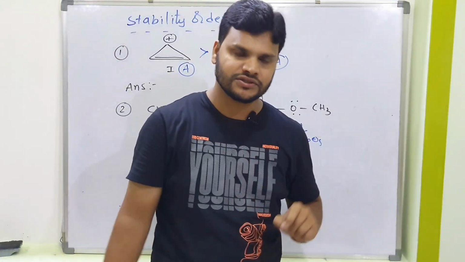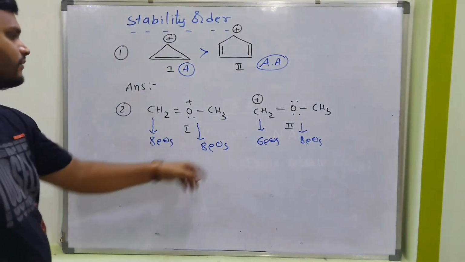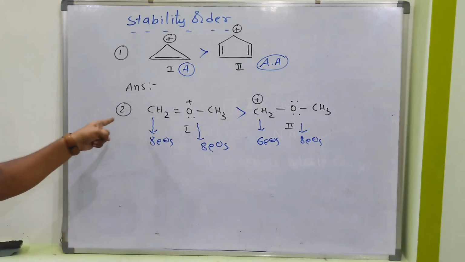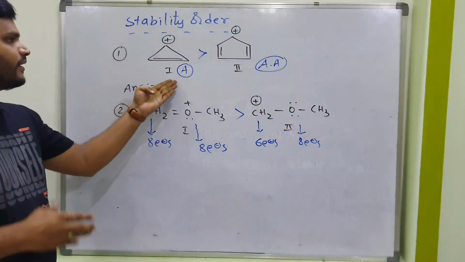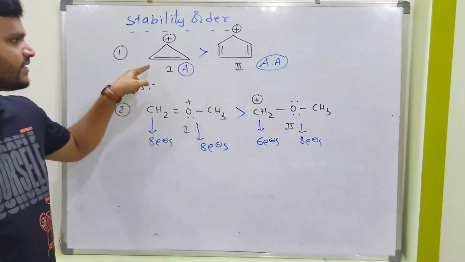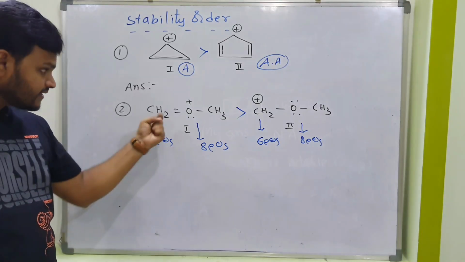So everybody knows 8 electrons, 6 electrons. Which combination is a stable combination? The 8 electrons combination. Just look at the board, 8 to 8. That's the reason why this is more stable. Is it clear? So this is an aromatic compound and this is an anti-aromatic compound. Here is the 8 electrons combination, that's the reason this is more stable.